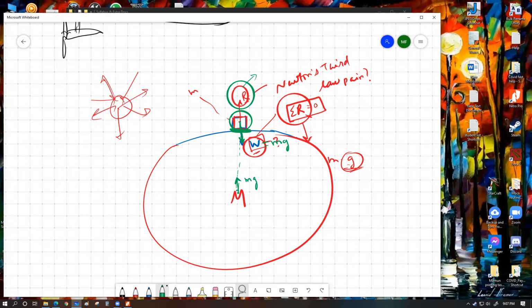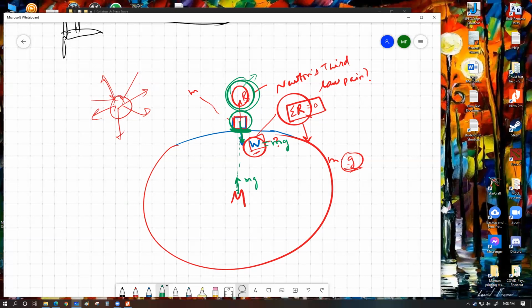But if you want to consider the pseudo pair force for this reaction force, you need to consider it in a different scenario. The earth is pulling the object downwards by W force. Good. What is the box doing with the W force? The box is pushing on the earth's surface by the W force. Now try to follow the statement.